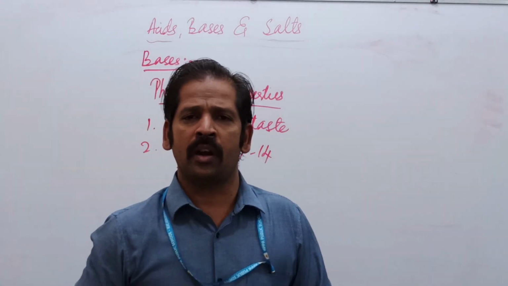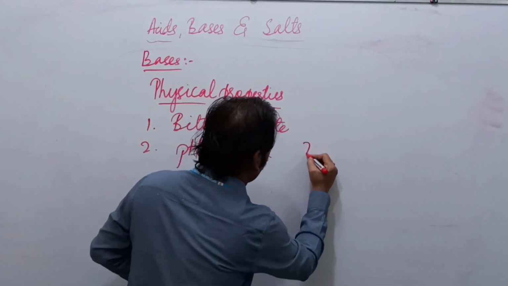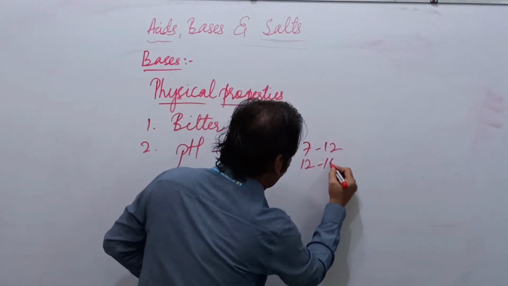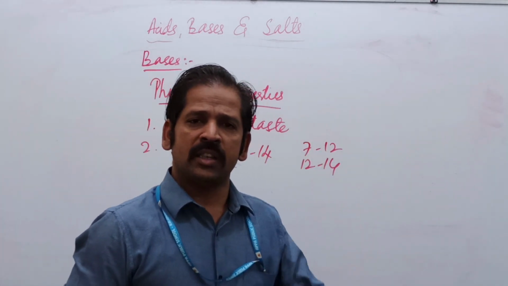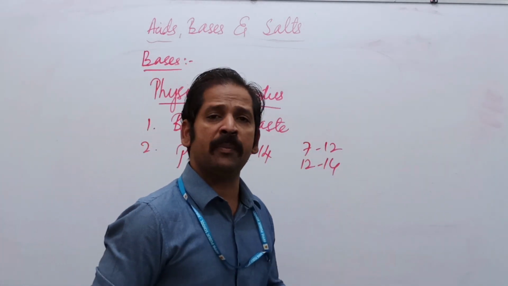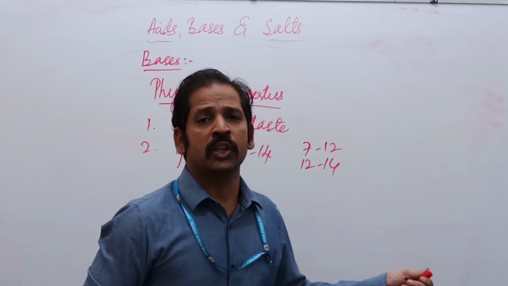We have two ranges in that: 7 to 12 is called a weak base and 12 to 14 is called a strong base.